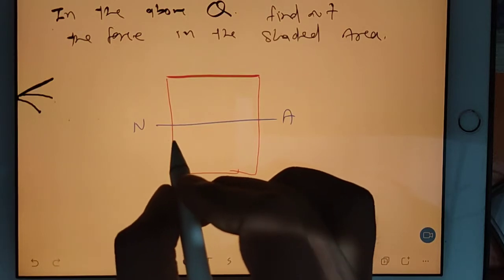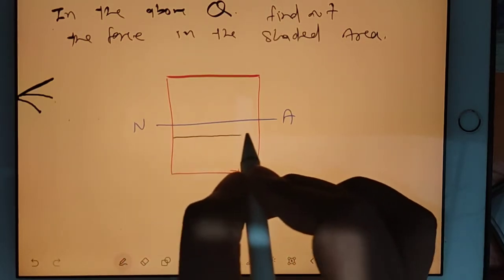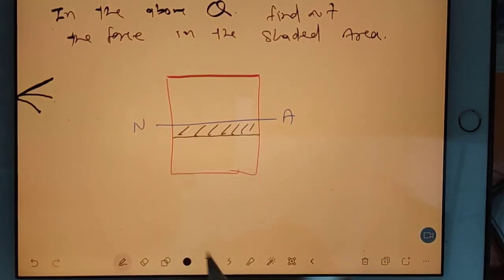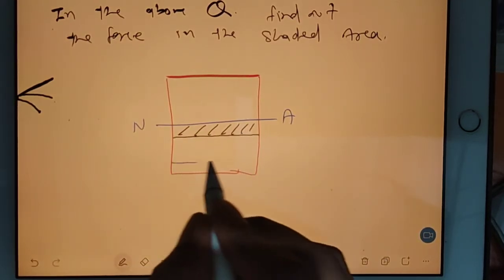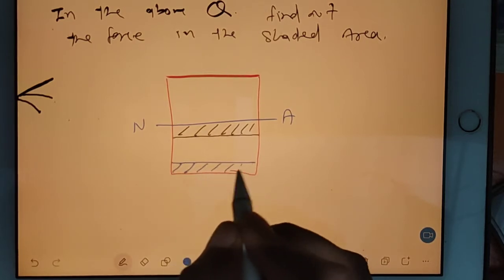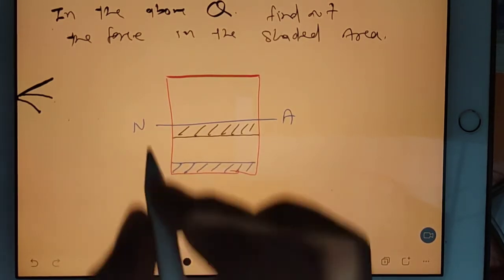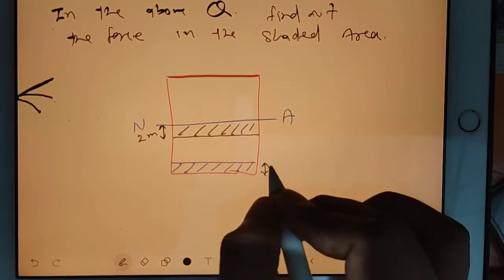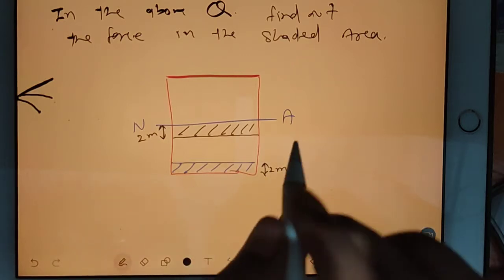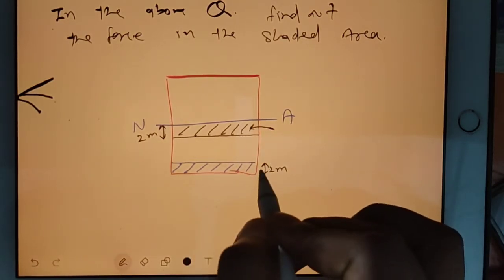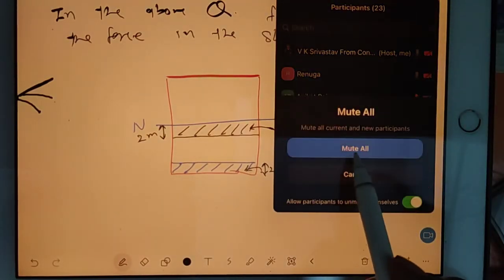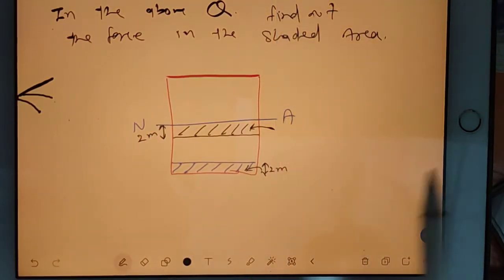And here I have a shaded region. In this we have to find out force, and here also I have a shaded region. In this also I have to find out force. This shaded region is also of 2 meter. This shaded region is also of 2 meter. So in this you have to find out force, and in this you have to find out force. Okay, I'm going back to the previous question.